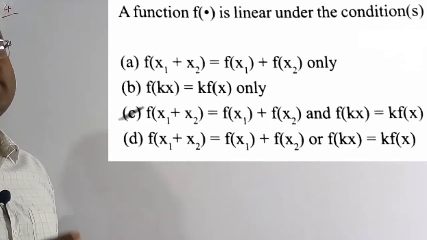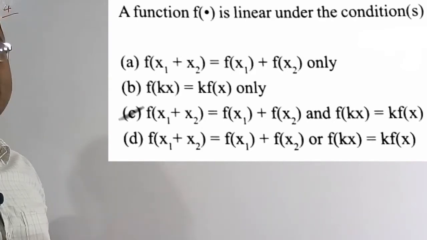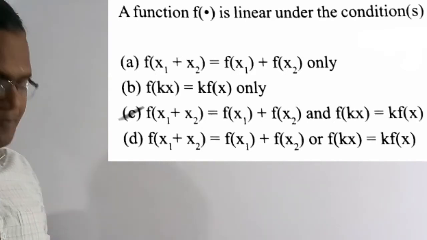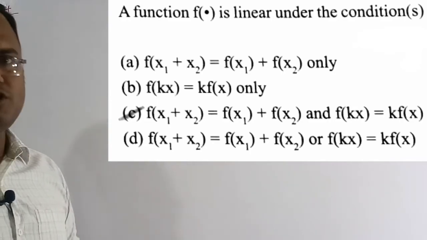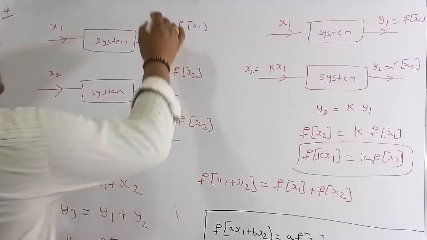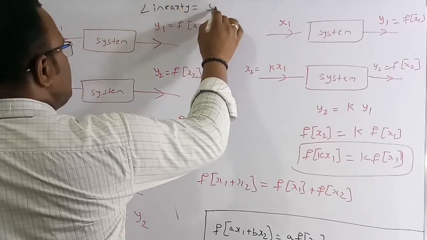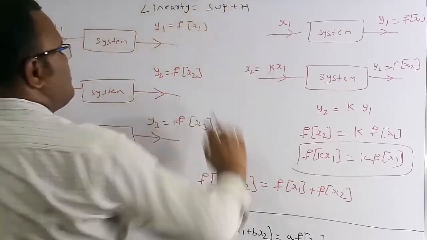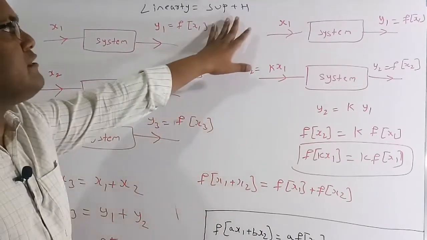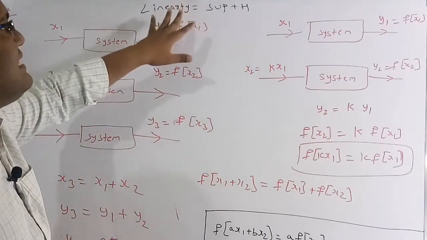If any one condition fails, we are going to say it is not a linear function, it is a non-linearity. So let's discuss some more facts about this. In order to be linear, the system has to satisfy the superposition principle and the homogeneity principle. If these two are satisfied, then only we are going to say that the system is a linear system.